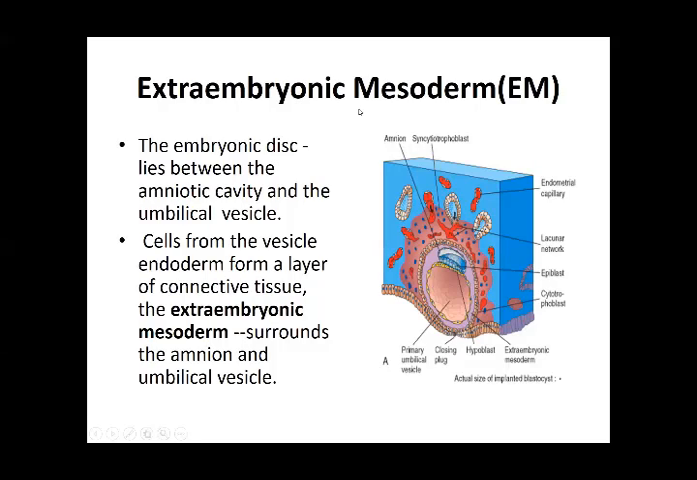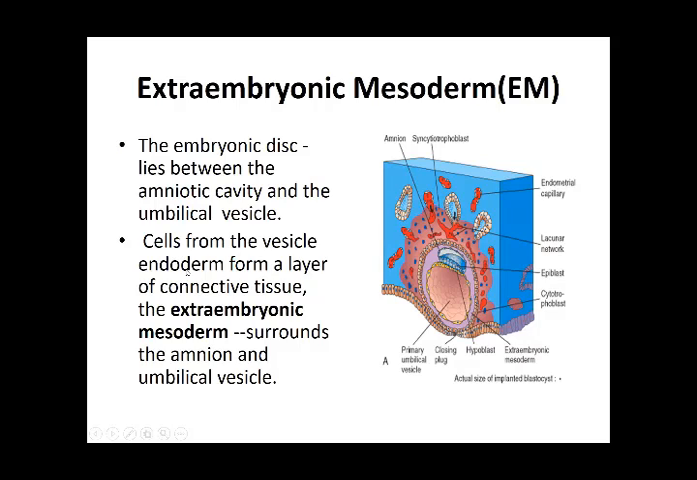Then the extraembryonic mesoderm is to develop. So now we have developed the epiblast and the hypoblast. We have developed the trophoblast, the cytotrophoblast and the syncytiotrophoblast. We have developed the amniotic cavity from the epiblast, and we have developed the lining by the Heuser's membrane on the inner side of the cytotrophoblastic cells, which gave rise to the primitive yolk sac. Then this embryonic disc lies between the amniotic cavity and the umbilical vesicle, that means between the yolk sac and the amniotic cavity.